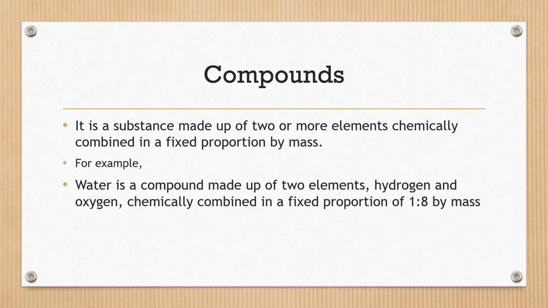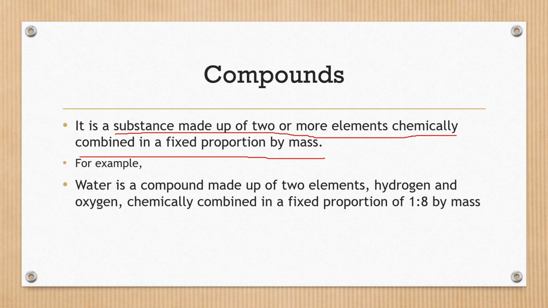So how can we define a compound? A compound is a substance which is made up of two or more elements chemically combined in a definite proportion by mass. There is a difference between mixtures and compounds. Mixtures, first of all, are impure substances. Also, the components of mixtures are not chemically combined and they are present in a variable proportion or any ratio.